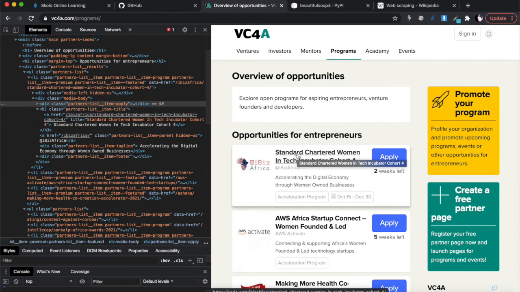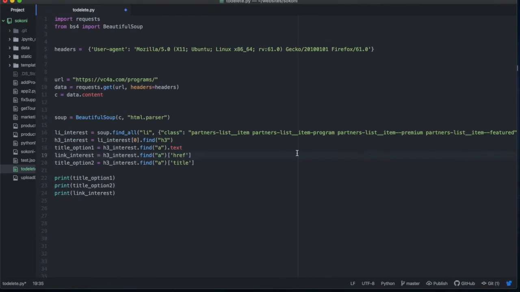It's https://vc4a.com, then the rest of the link. So you just need that HTTPS in front, and then you can get the rest of the link. How we're going to do that is we're going to say the URL2 is equal to that HTTPS.